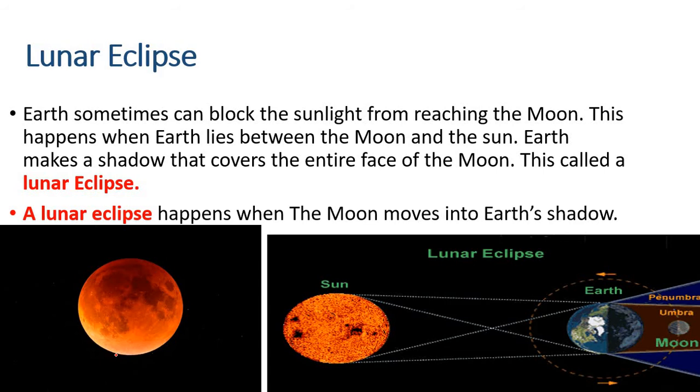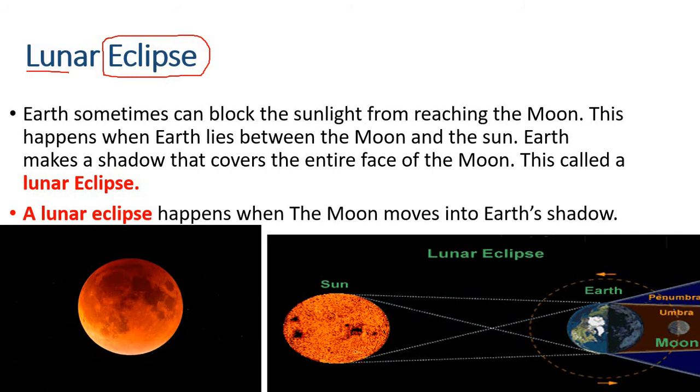Okay, now we all know that the moon can orbit around Earth. During the motion of moon around Earth, when its position changes, this can lead to something called eclipse. We have two types of eclipse: lunar eclipse and solar eclipse. Let's start with lunar eclipse. Sometimes when the moon, like here, is orbiting around Earth, it's now behind Earth.